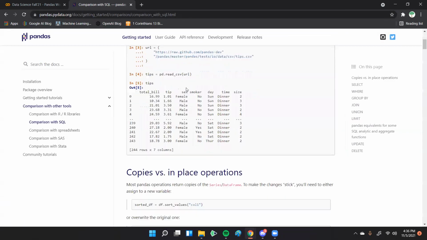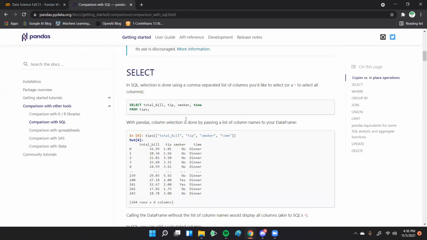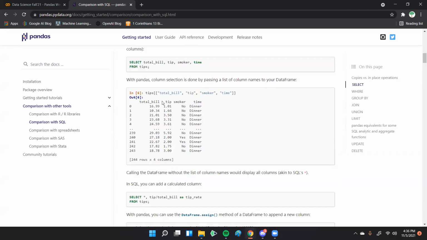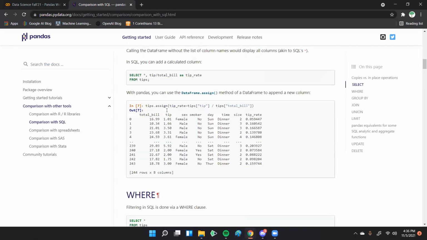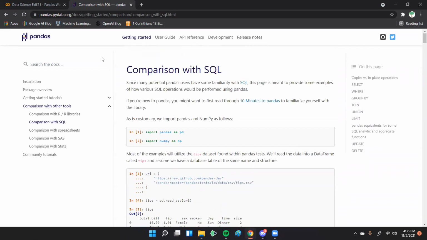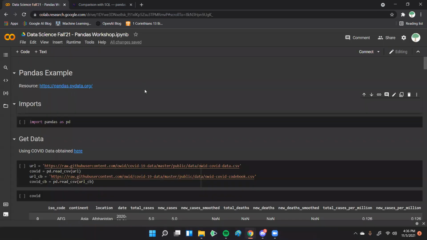If you're used to SQL, you can look at all the commands and see how pandas compares with it. Basically pandas is like a programming version of SQL. In Python, you could send SQL queries and set up a server and everything.